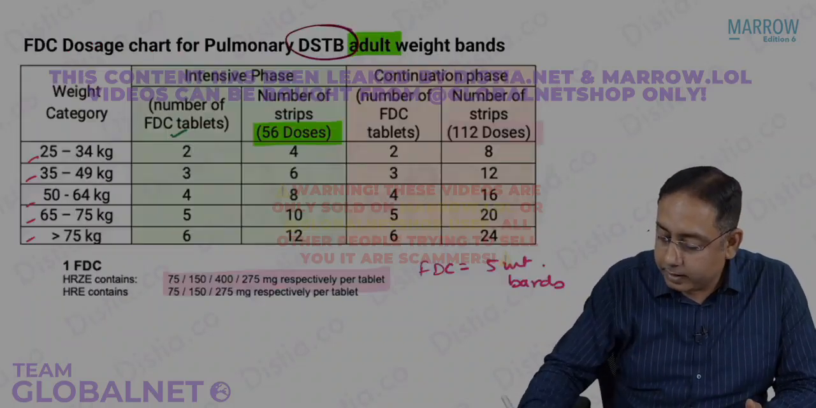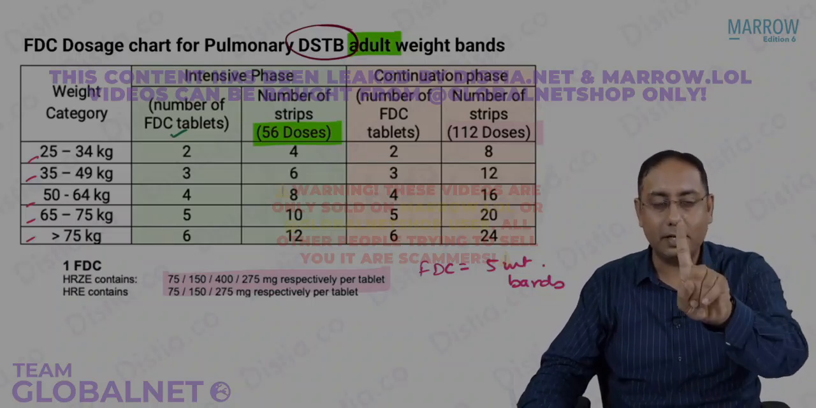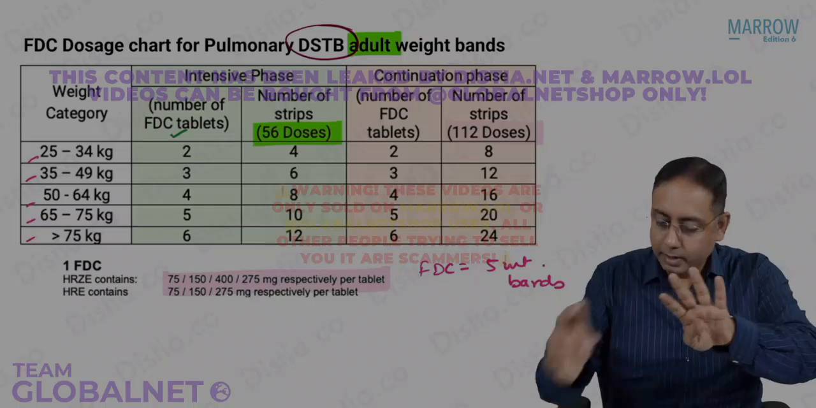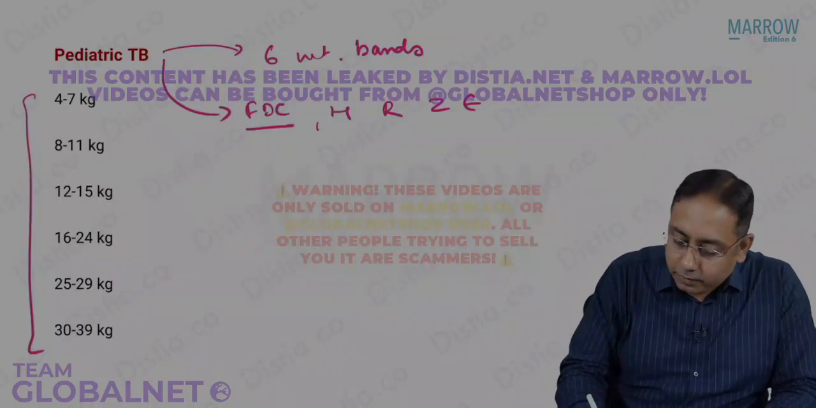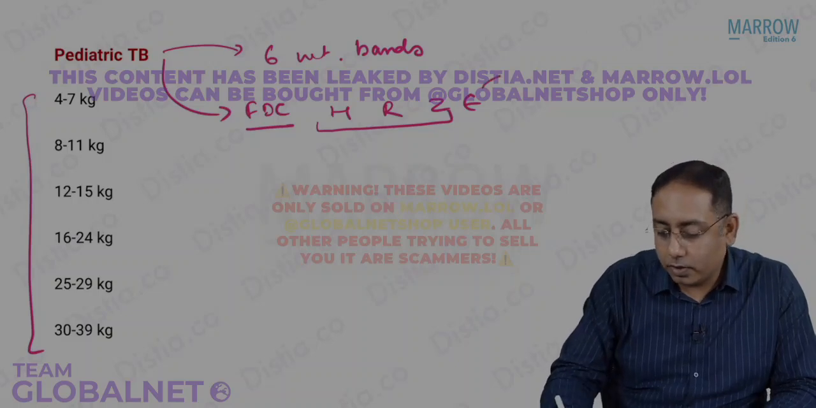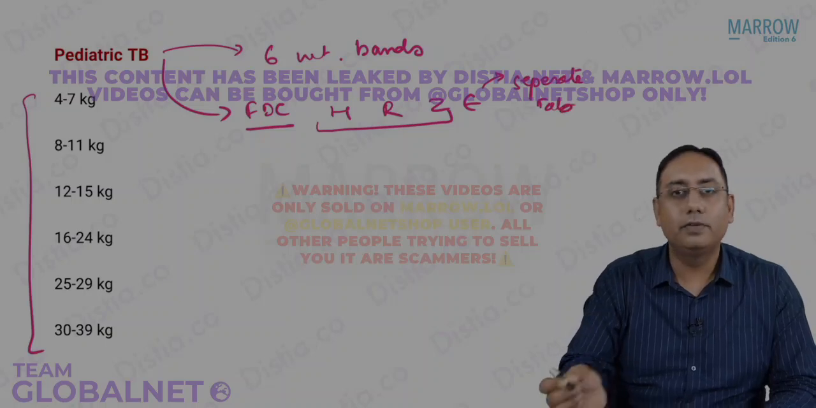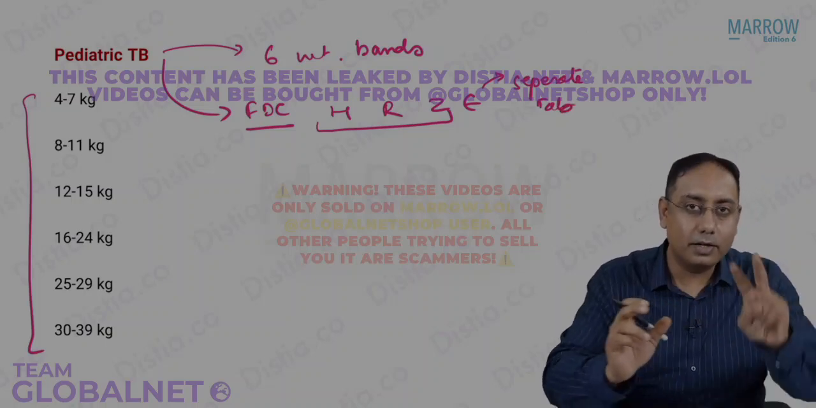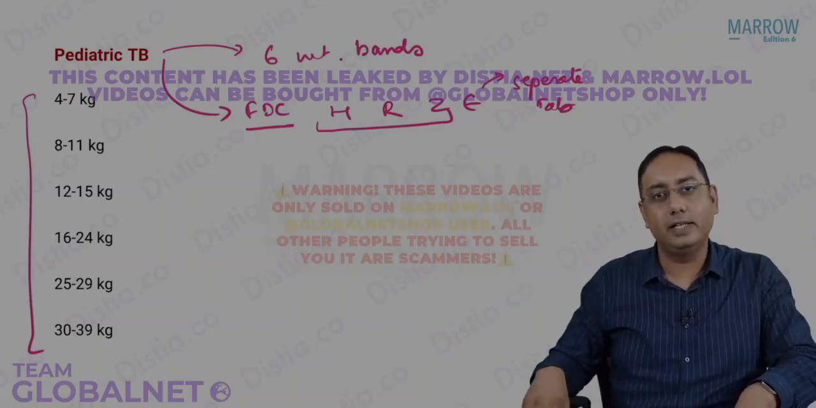In the adult, I told you that one tablet is going to contain H, R, Z, and E. In the pediatric weight band, in the child, we give only H, R, and Z. E is always given as a separate tablet, so it is not a part of the FDC tablet. So there are 2 tablets for this child: an HRZ tablet and an E tablet.